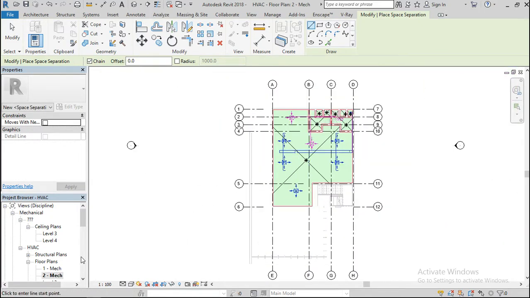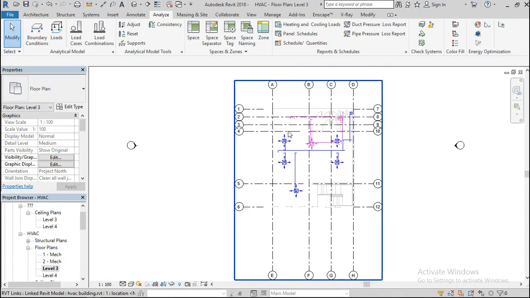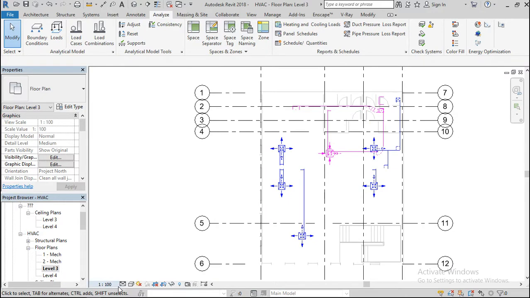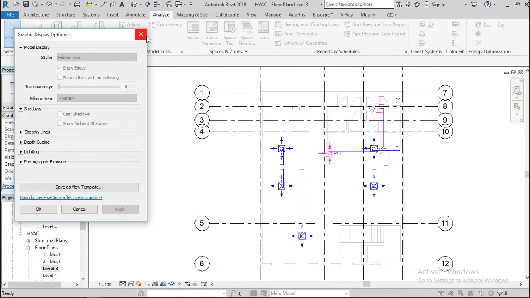Now let's go to the next one, level 3. Let's see the wireframe. No, I can't. I can't edit anything. I can't edit the graphics view. I don't know why.